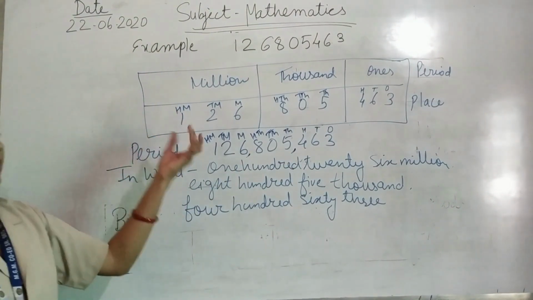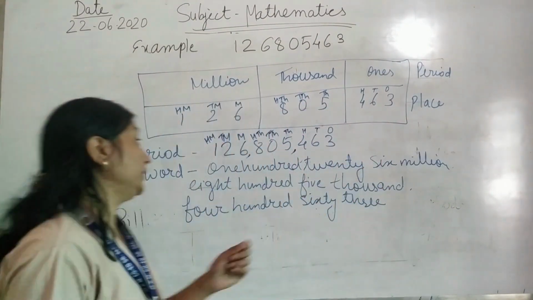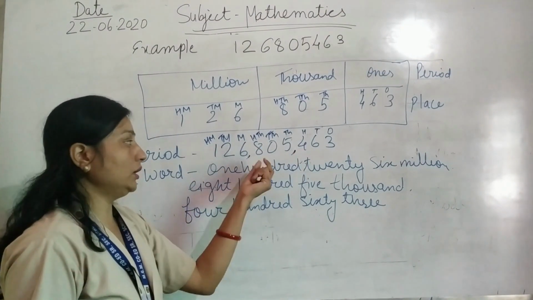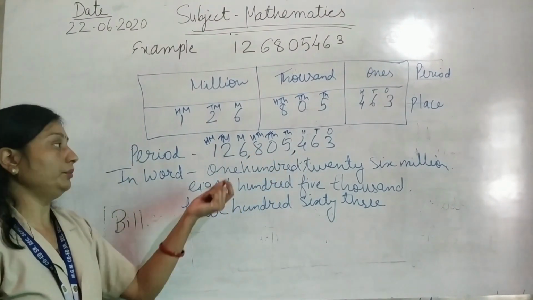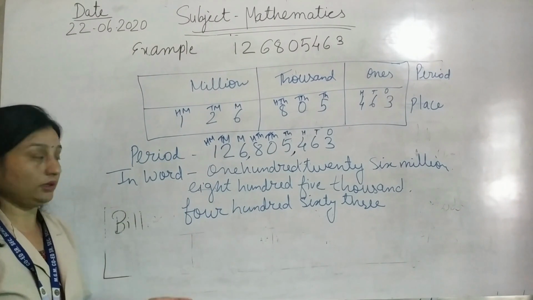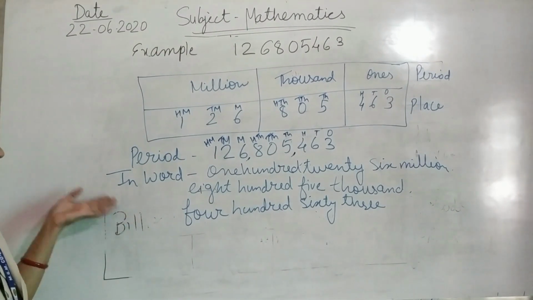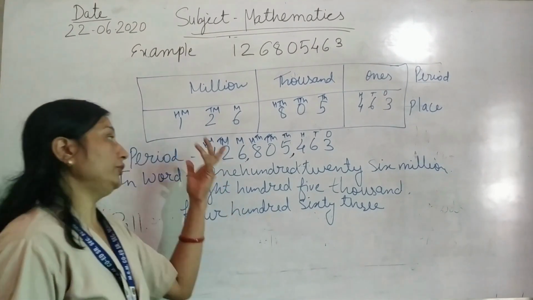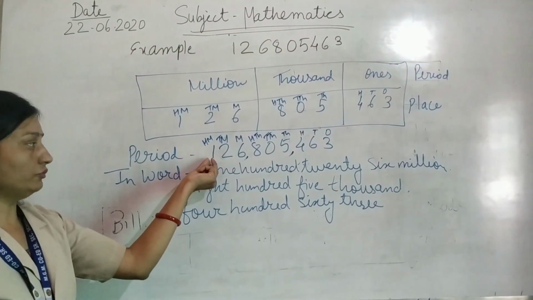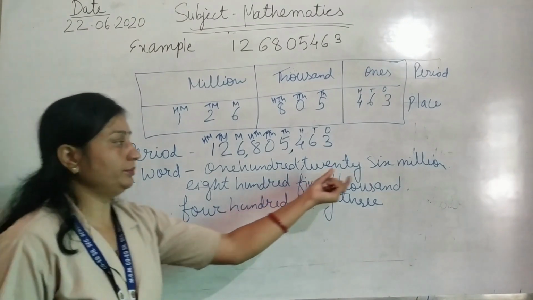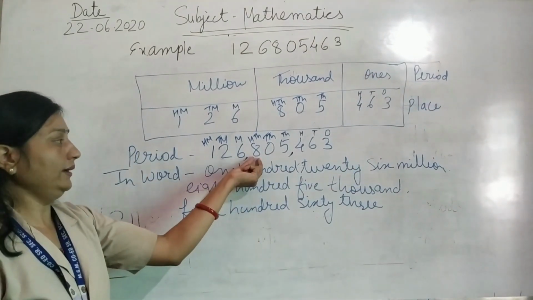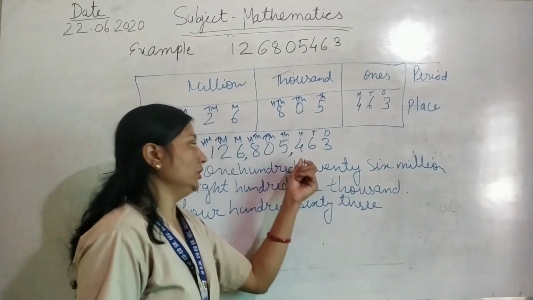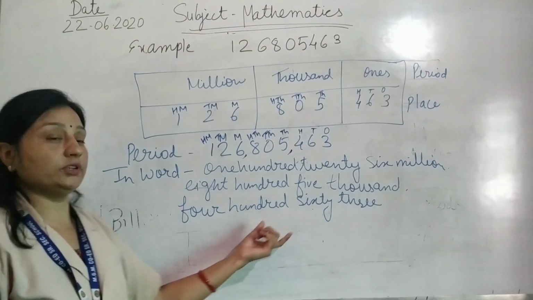First make a table, write the periods and the places. After that, write the periods with commas. Ones, tens, hundred, after comma 1,000, 10,000, 100,000, after comma million, 10 million and 100 million. And the reading form. Those who have a problem with reading, write the place values. After that, read: 126 million, 805,000, 463.